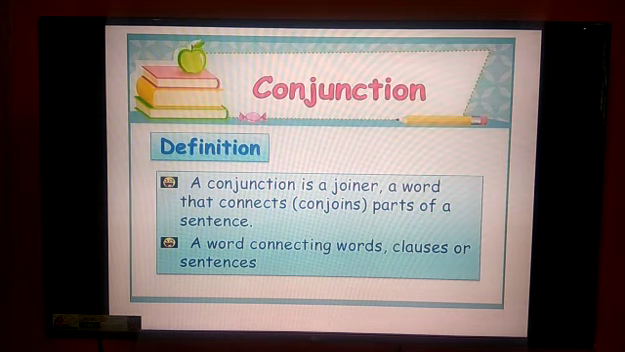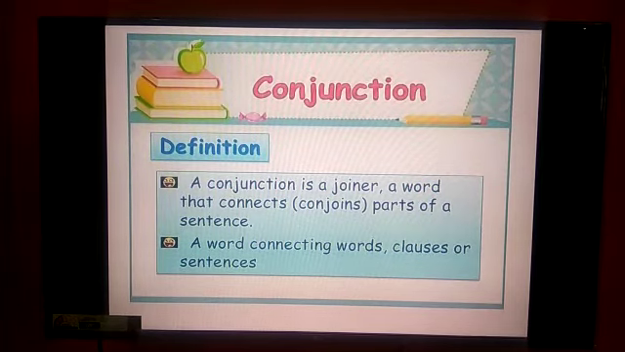Example: I am very hungry but the fridge is empty. So here but is the conjunction. It joins 2 sentences: I am very hungry, the fridge is empty. These 2 sentences are combined with the word but. Next example: she didn't speak to anyone and nobody spoke to her. So here you have 2 sentences: she didn't speak to anyone, nobody spoke to her. These 2 sentences are combined with the word and.